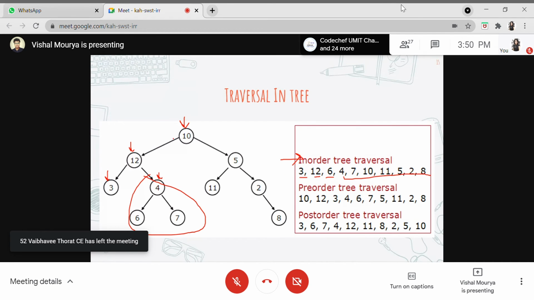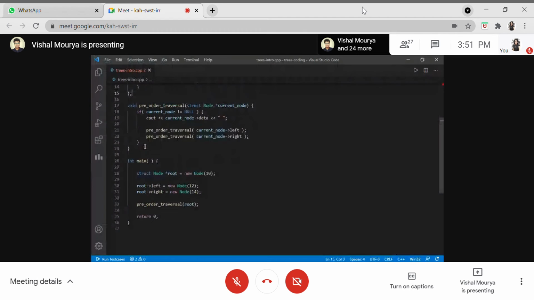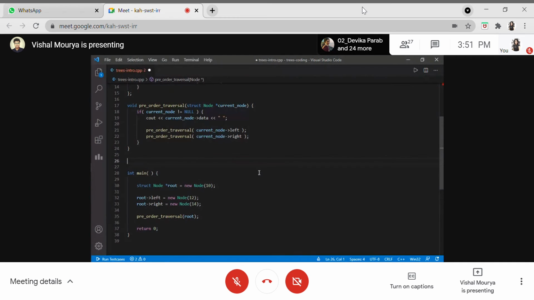So let's directly jump into the implementation of this particular thing. Try to recall the things which I just explained in pre-order traversal. In pre-order traversal, what we first did is we just printed out the data present here. But in in-order traversal, we first move to the left child, after that we print out the data, and then we move on to the right child. So this is how we will be implementing this. Let's move on to the implementation part.